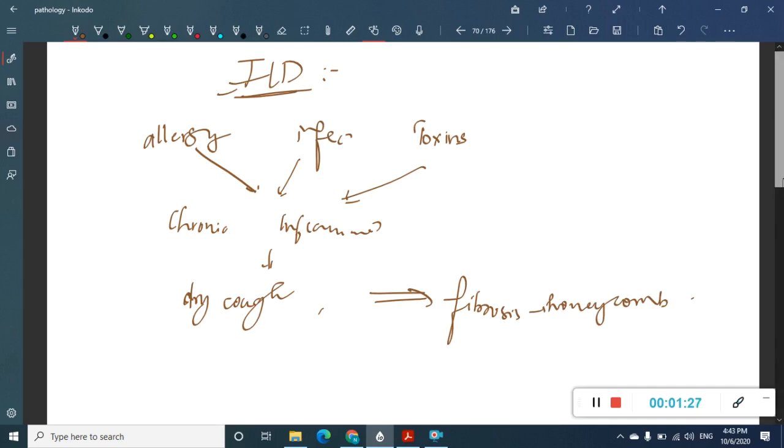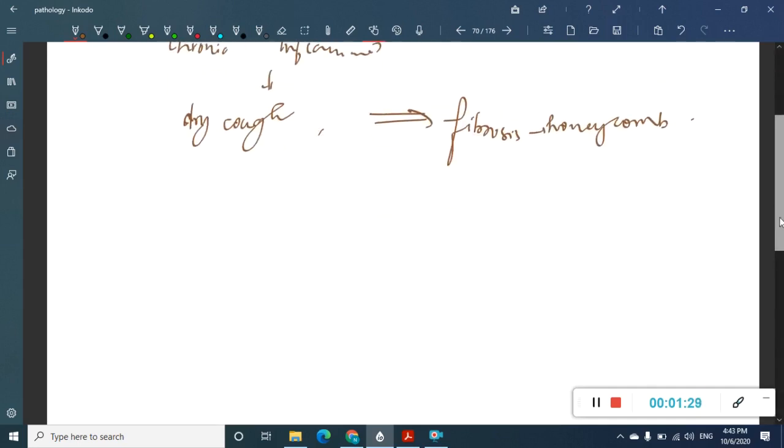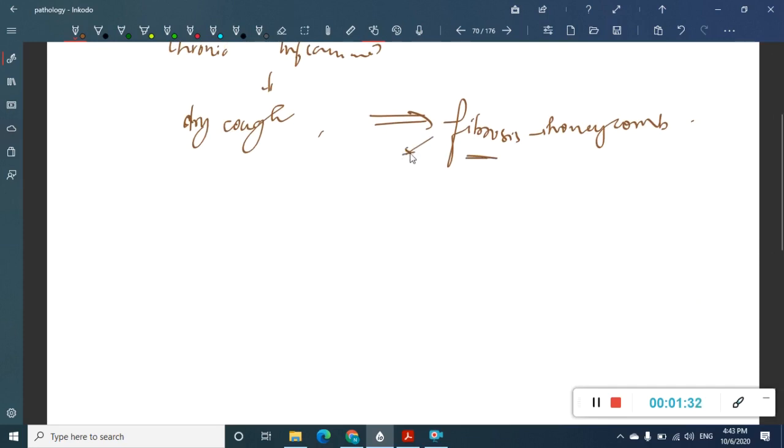So what does the patient come with? The patient always comes with dry cough, and also because of this fibrosis there won't be proper space for ventilation and perfusion, and as a result the patient develops dyspnea. If you examine him, obviously there will be increased respiratory rate. You will see bibasilar crackles, which we call Velcro crackles, and bibasilar crepitations are seen. Sometimes you see inspiratory squeaks also. If advanced, then the patient can have cyanosis with clubbing.